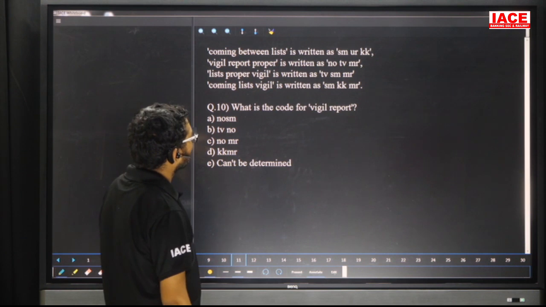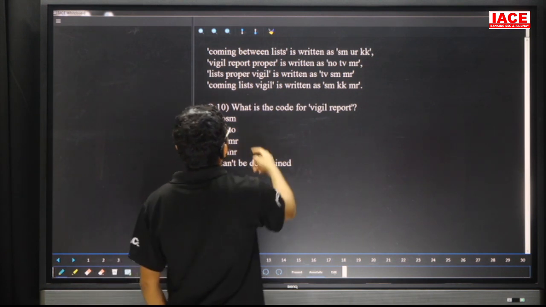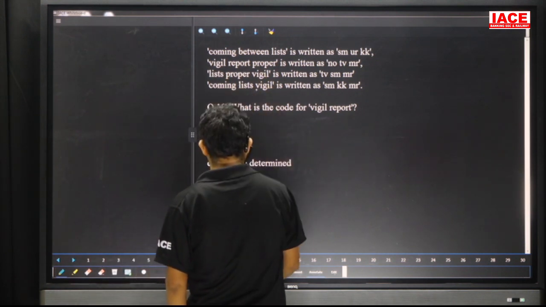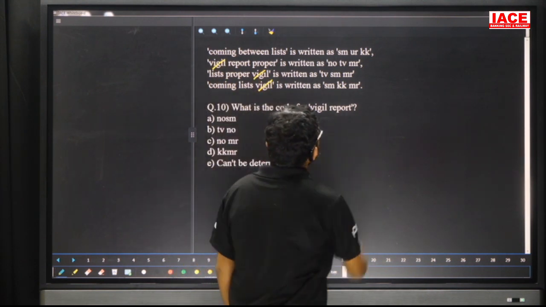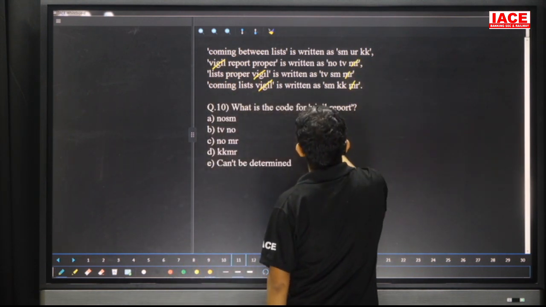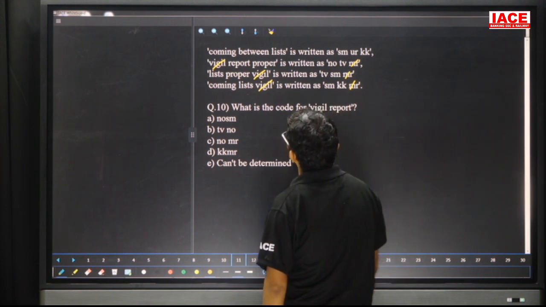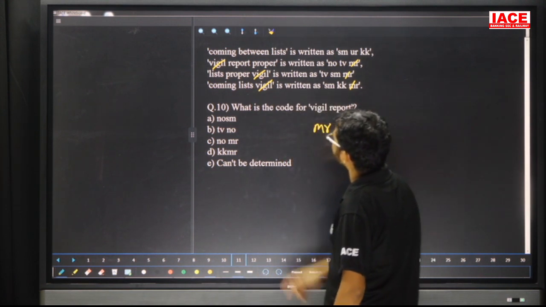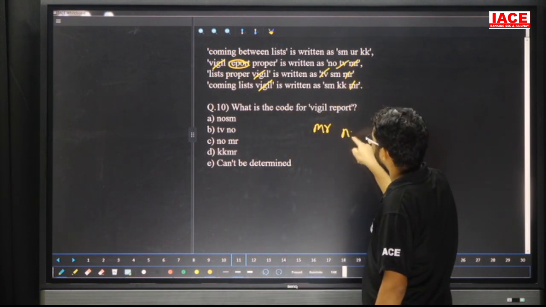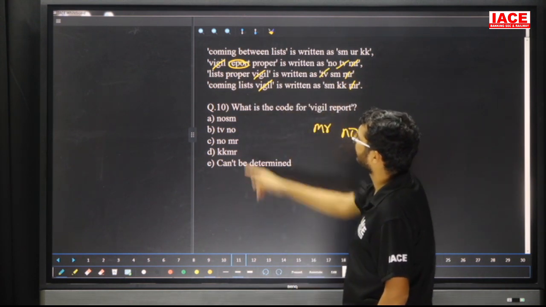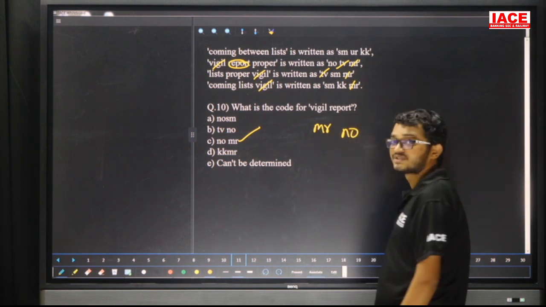Question number 10. What is the code for visual report? Yes, friends, check. Here visual, here also visual. Then here MR. So visual means what? MR. Report. Friends, check here, report. Report is present in only the second line. TV, then the answer is what? NO. MR, NO means the answer is what? Option C. Question number 10, option C.